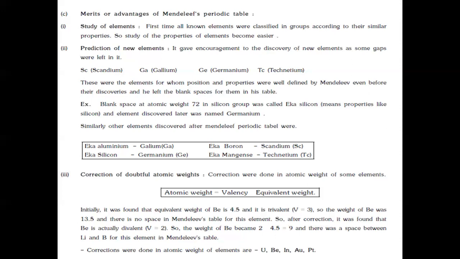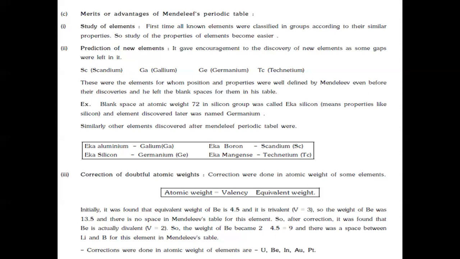After correction, it was found that beryllium is actually divalent with valency 2, so the atomic weight becomes 2 × 4.5, which is equal to 9. And there was a space between lithium and boron for this element in Mendeleev's table.